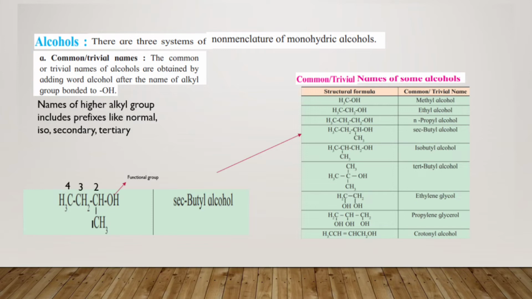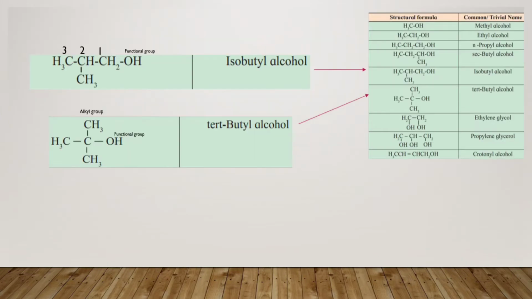Since OH is a functional group which is present at the second carbon, and at the second carbon the CH3 alkyl group is attached, the name of this compound will be sec-butyl alcohol. Four carbons are present over here, so the name is given as sec-butyl alcohol, with the functional group present at the second carbon. Now students, we'll move further and see the next one.